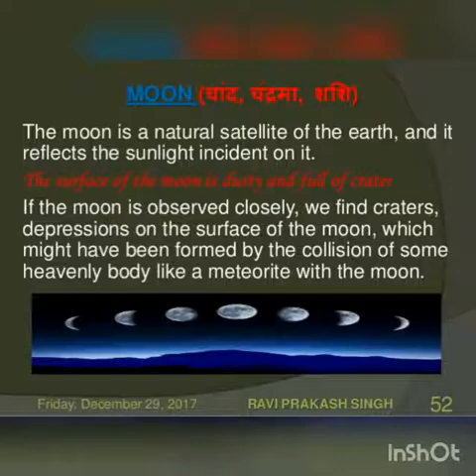So planets do not glow on their own. They reflect the light of sun. So you know what do you mean by luminous and non-luminous objects? Luminous are nothing but the objects which are having their own light. Non-luminous means which do not have their own light. Those are called as non-luminous.